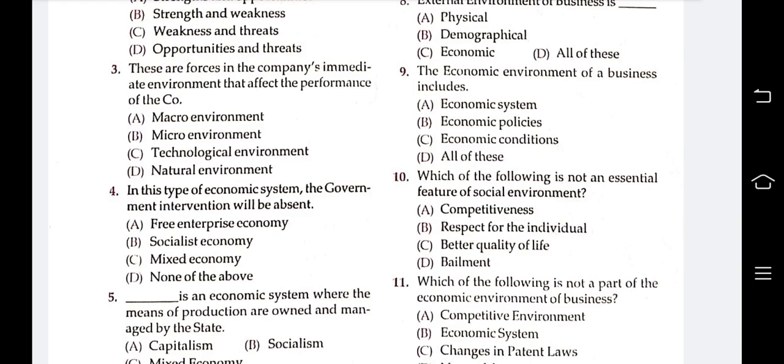The answer is D. Which of the following is not an essential feature of a social environment? Options are competitiveness, respect for the individuals, better quality of life, and bribery. Here the answer is D. Bribery is not an essential feature of a social environment. Okay. Competitiveness, respect for the individual, better quality of life are the essential features of a social environment.